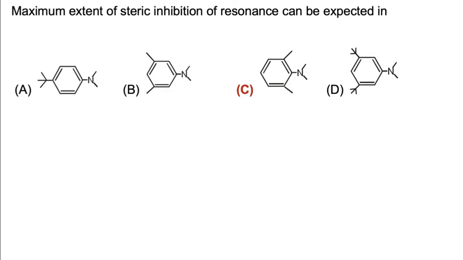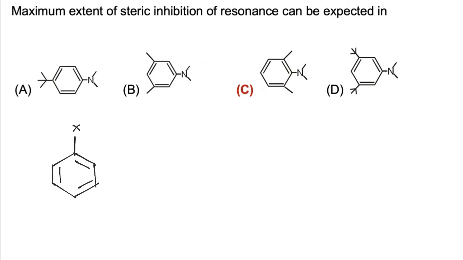In this question, we have to find in which of the following given compounds the maximum extent of SIR, or steric inhibition of resonance, is possible. For SIR, a minimum of 3 groups must be attached to the benzene ring. Out of the 3, 1 must be a bulky group.